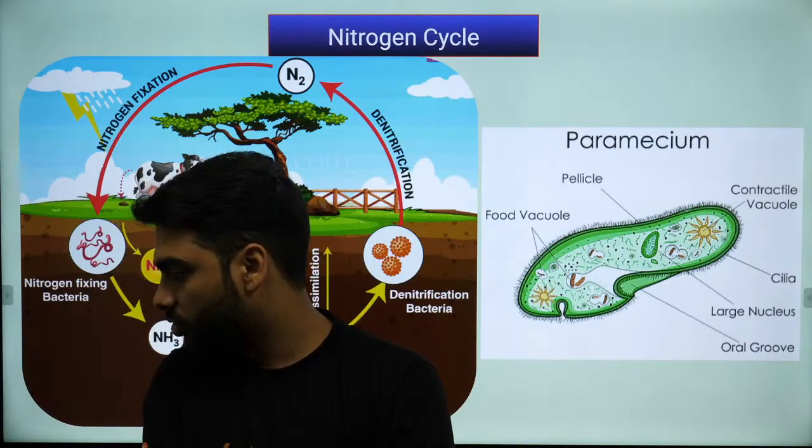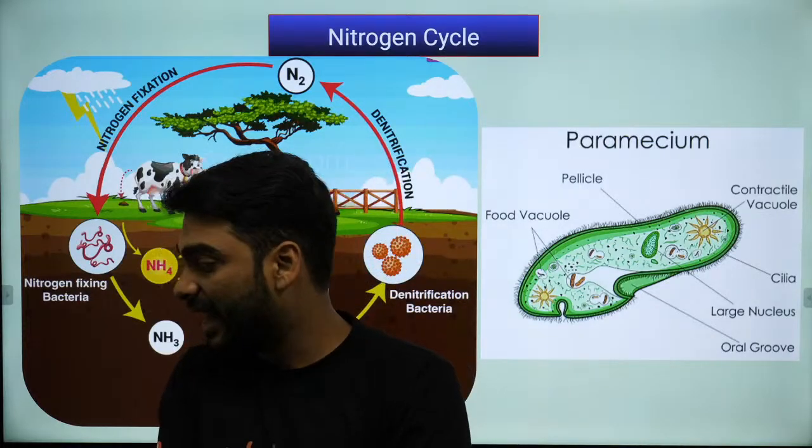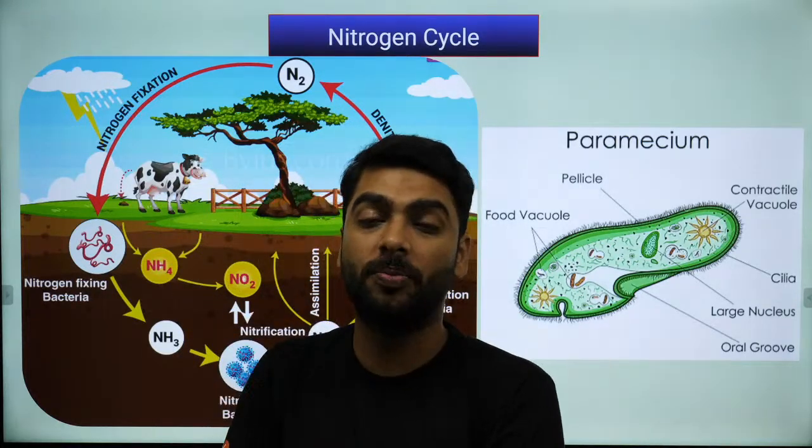Lactobacillus is used to make curd and cheese. Rennet is the enzyme which is used to make cheese.